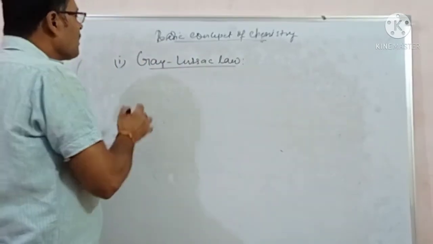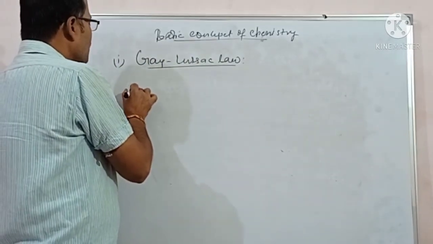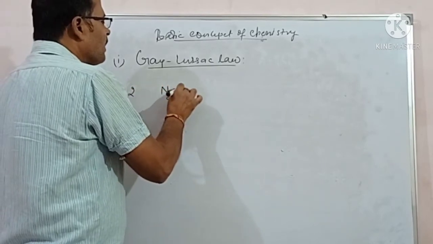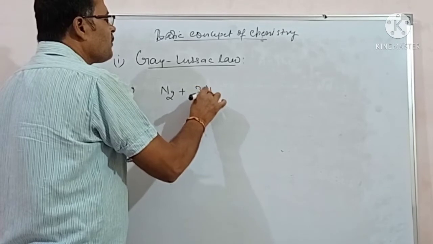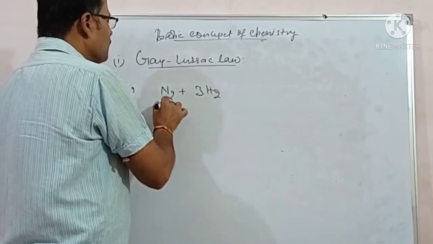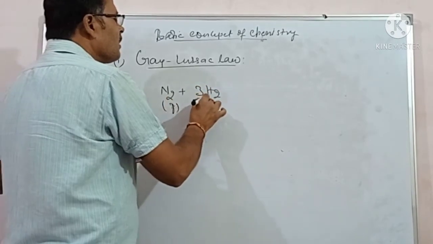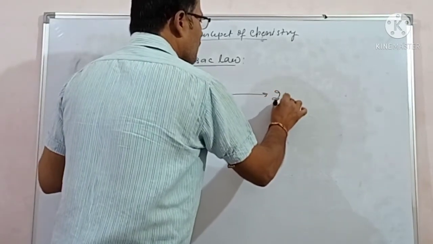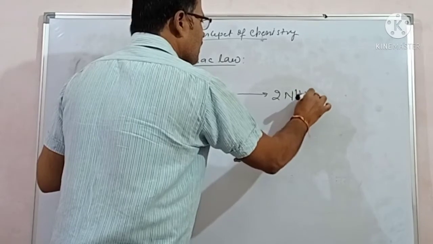Second example, 1 mole of N2 plus 3 moles of H2. This one is a gaseous form. It gives 2 moles of NH3 in gaseous form.